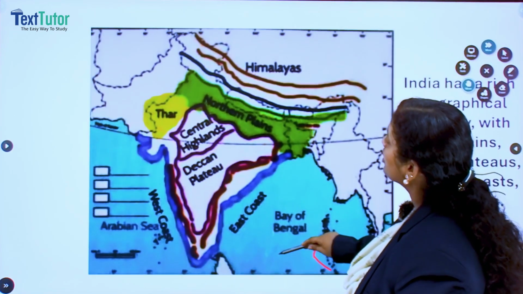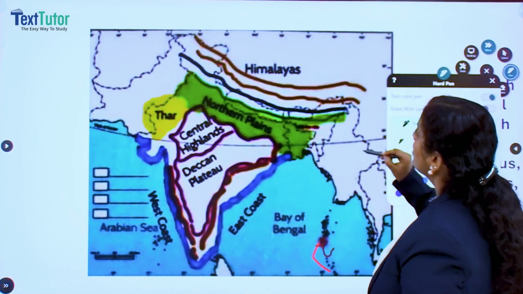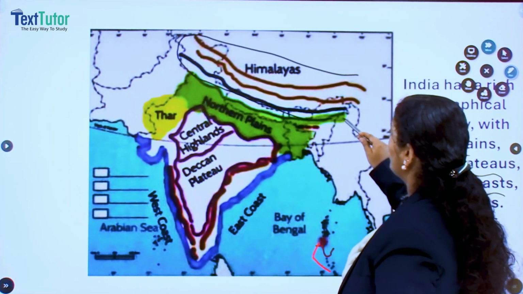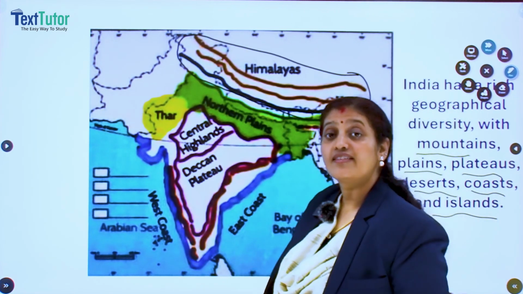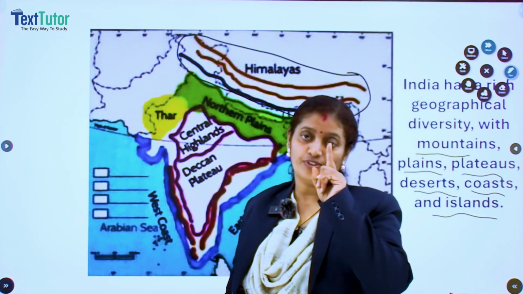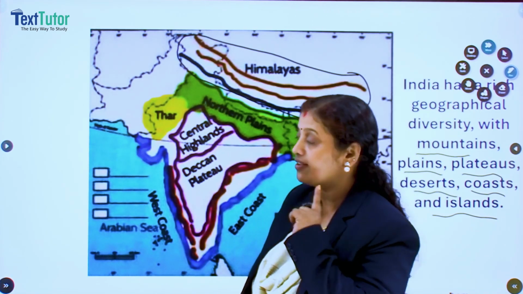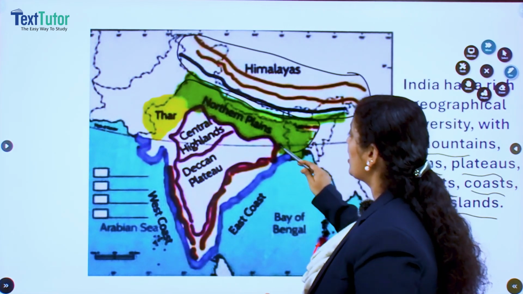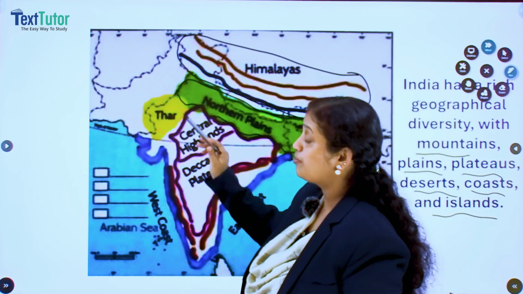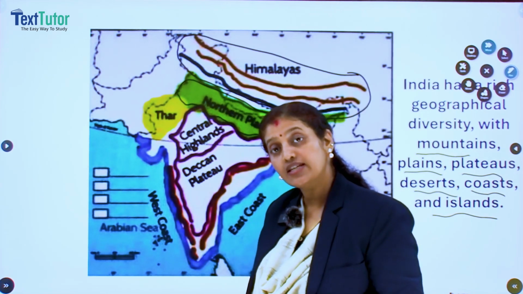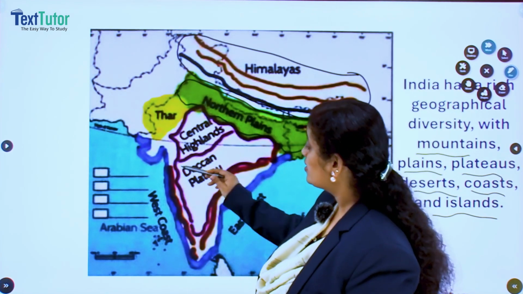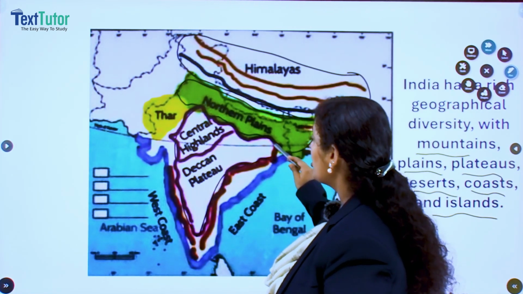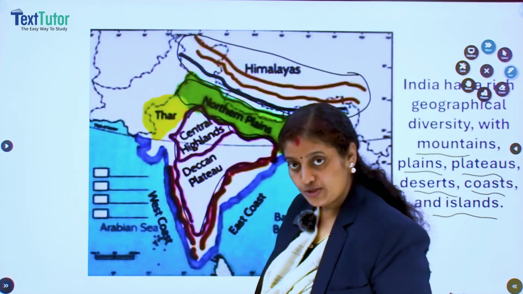Okay, so look into the map. Which are the physiographic divisions? You can see here, starting with the Himalayas in the northern side, in the top part of India. The first physiographic division, Himalayas. Second one, this green region known as Northern Plains, or the Indo-Gangetic Plain. Then the third one, this one, the peninsular plateau region.